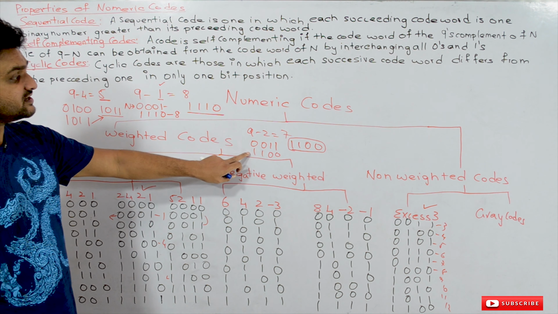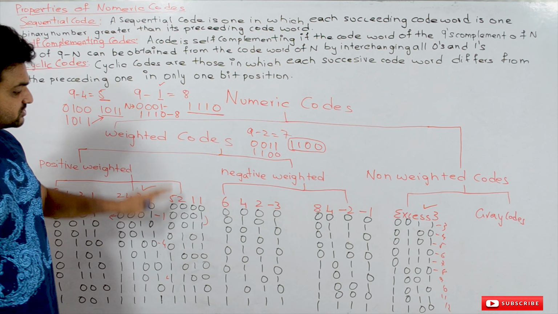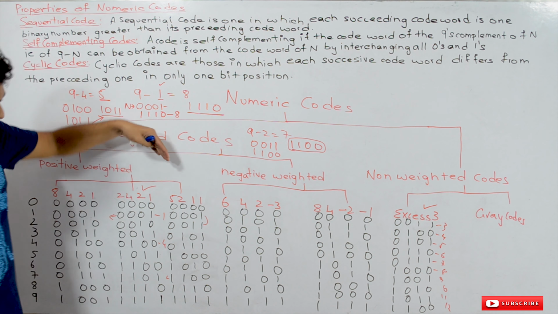If the code word of 7 can be obtained by just complementing each and every bit, and if that is possible, then such a code is what we call a self-complementing code. So this is a self-complementing code, and this is a self-complementing code, and this is also a self-complementing code. Okay, so this is not a self-complementing code.